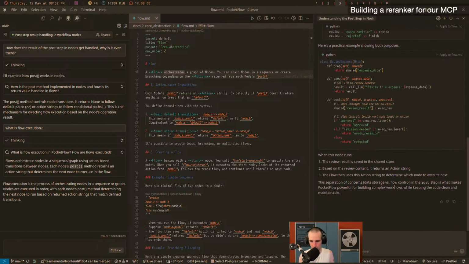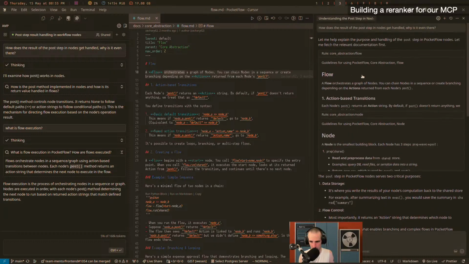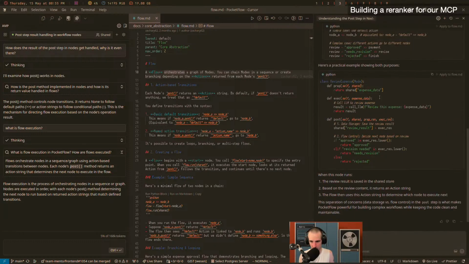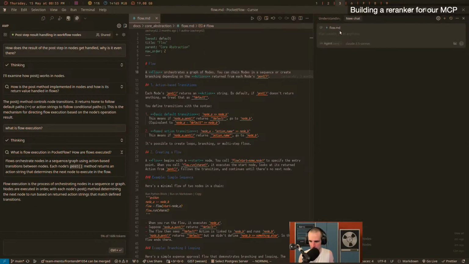I'm not going to do all of that stuff in AmpCode, just because I'm more familiar with Cursor, and I also think it's going to be cheaper to do it in Cursor for this kind of stuff. So we're going to start a new tab here. And what I'm going to ask is: what is the Git history behind flow.md and flow.mdc? How are they kept in sync? Do they get updated along with the framework?